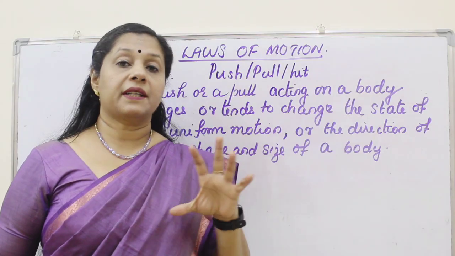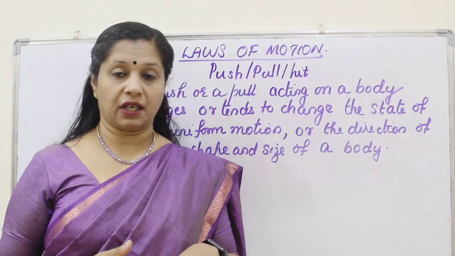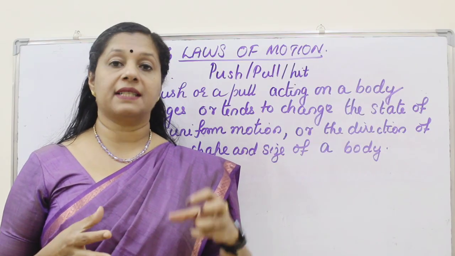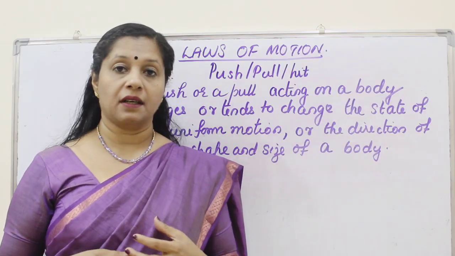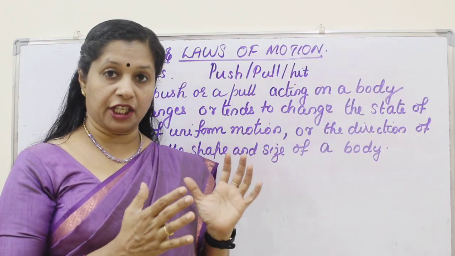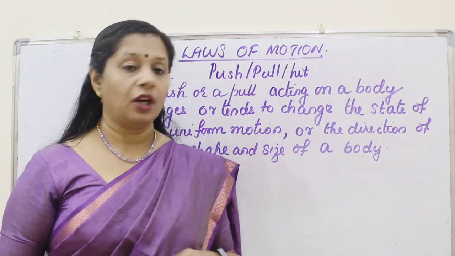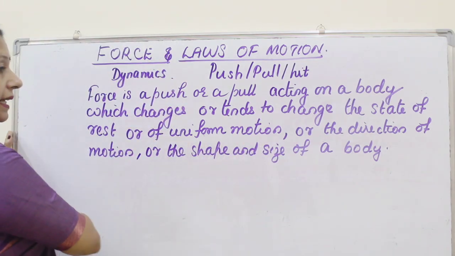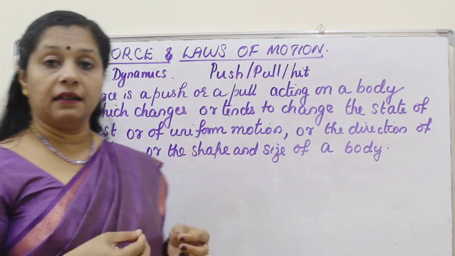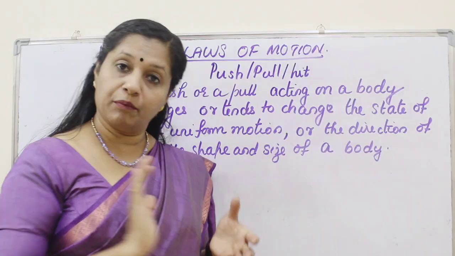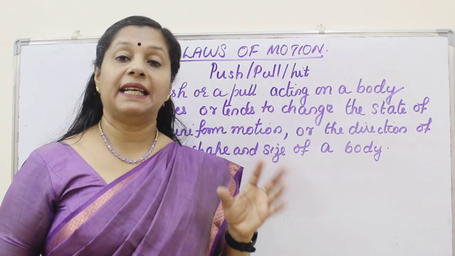So, what are the effects of force? Force can make a body move from its stationary position. For example, if you consider a train, its engine is using a force to pull all the compartments along with it. Or if there is a ball which is stationary, you can apply a force or kick it so that you can make it move. Or if I am pushing this side, I can move this board to one side. Or I can push a book on the table and make it move. So force can cause motion in a stationary body.